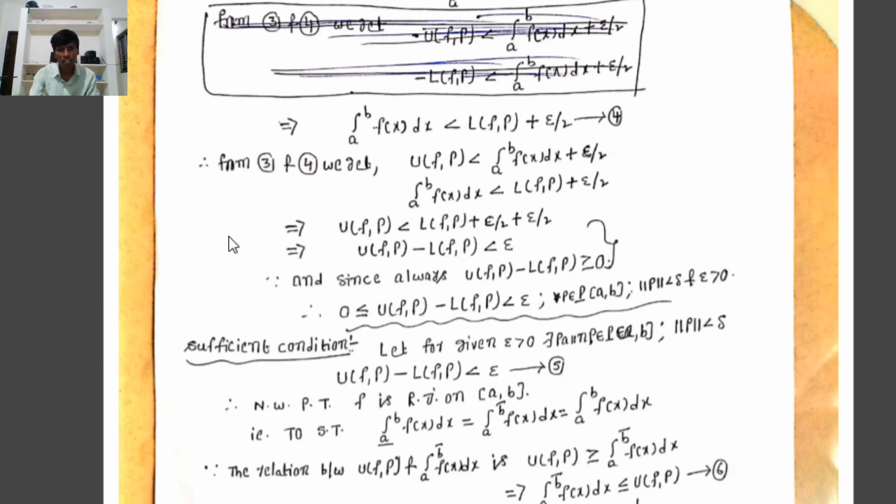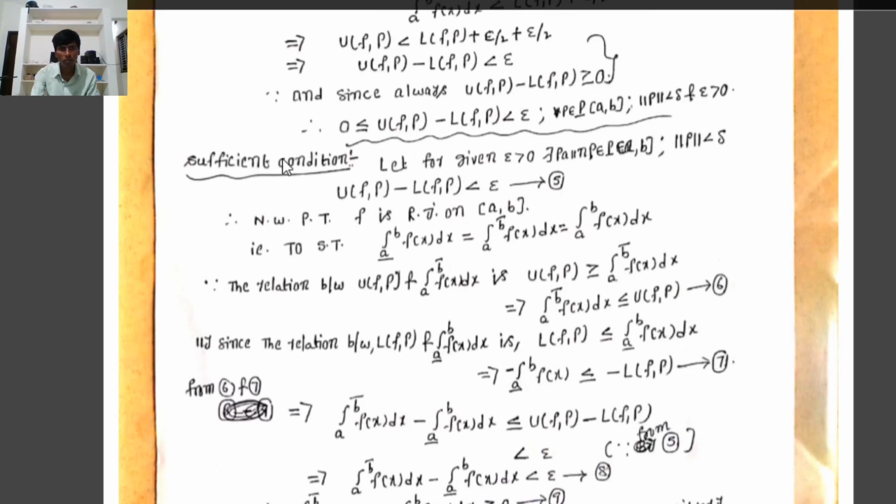Now we assume that f is Riemann integrable on the closed interval [a, b]. We have to prove that for given epsilon greater than 0 there exists a partition P on [a, b] with norm P less than delta, then 0 is less than or equal to UFP minus LFP, which is less than epsilon. That is the necessary condition. Case 1 is proved. Next, case 2, the sufficient condition.